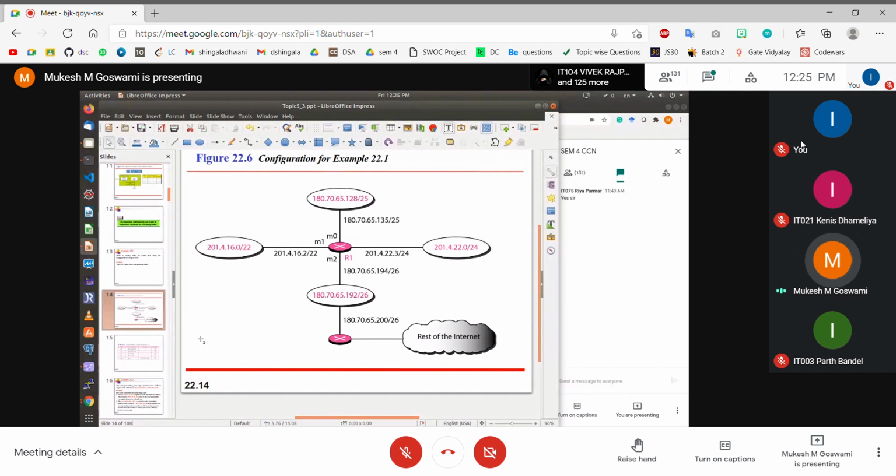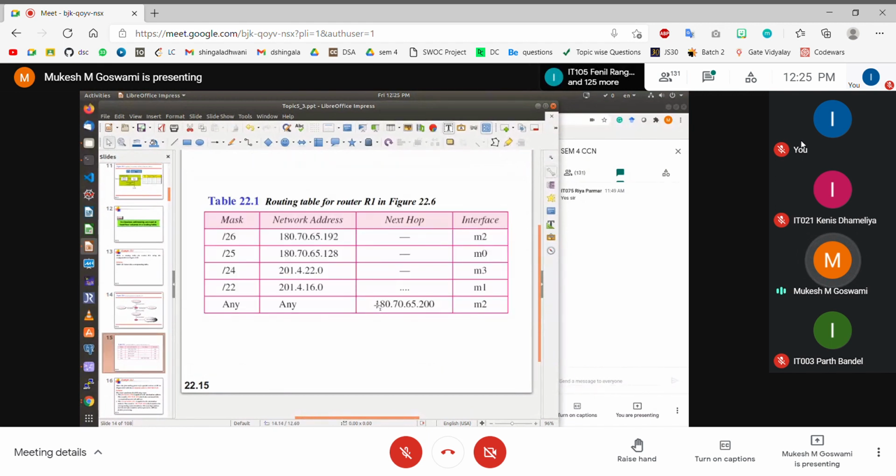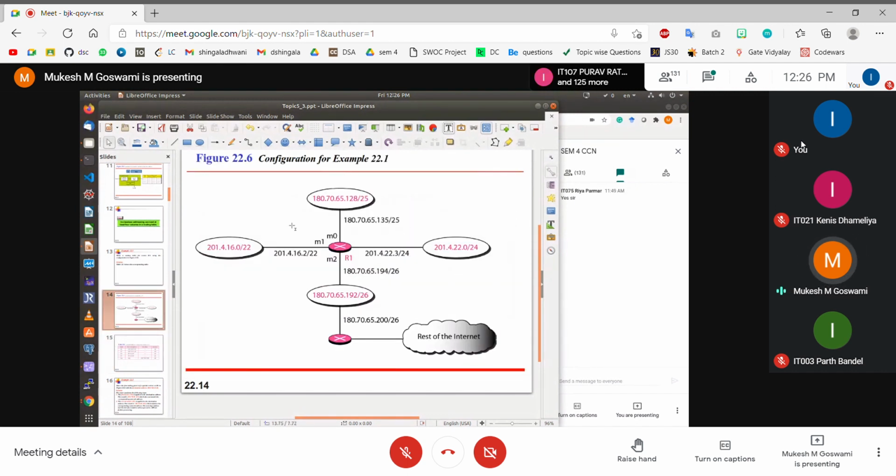So we say that for any other packet you hand it over to this next hop IP, and this is going to be the outgoing interface for it. Is it making sense? So that is how the routing table entries can be formulated by looking at the structure of the network.